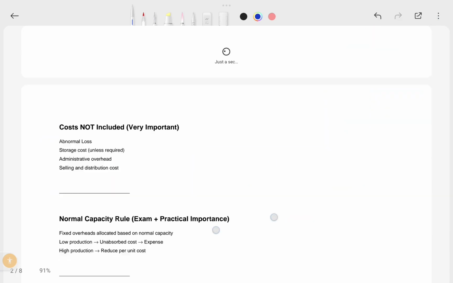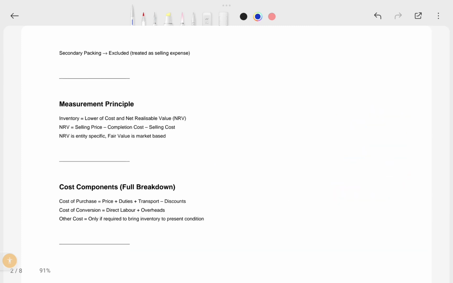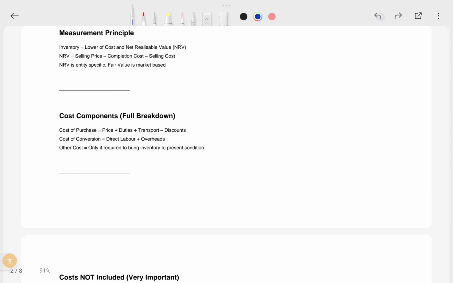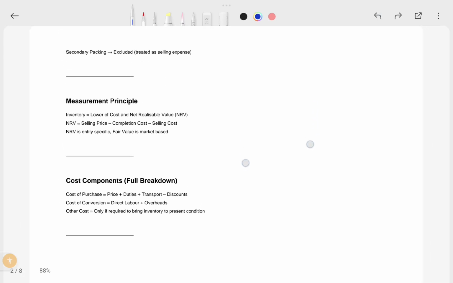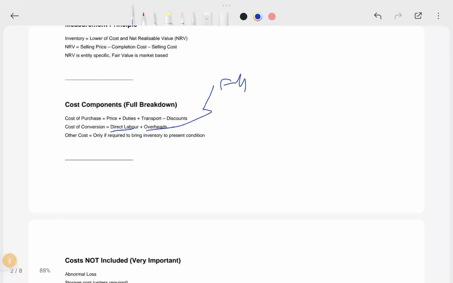Okay, now you understand the cost breakup and the components: direct labor, overheads, fixed overheads, variable overheads, and other costs. If any other cost is required to bring the inventory to its present condition for sale, that is also included.